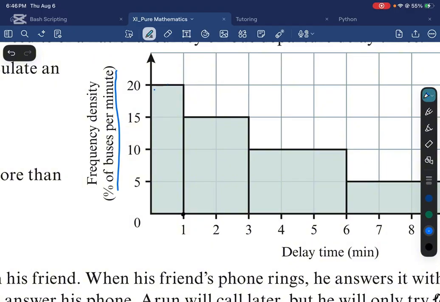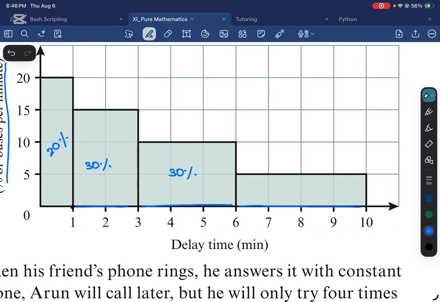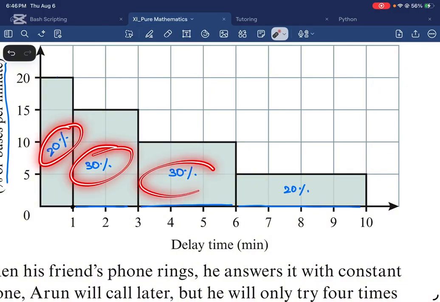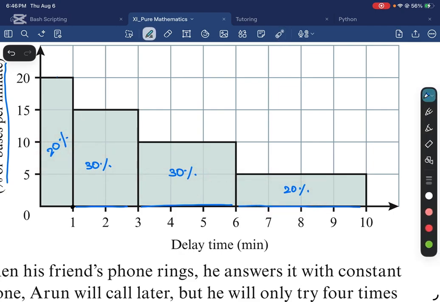And that is going to be the area here. So the percentage of buses that are delayed by 1 minute is 20%. All right. So the percentage of buses that are delayed by between 1 and 3 minutes, right? So you find the area here, 15, and this is 2, so you'll get 30%. You find the area here, 3 to 6, that is 3 times 10. This is 30%. And this is 4 times 5, so you get 20%. And if you add everything together, 20, 30, 30, 20, you get 100%, right? That represents all the buses.